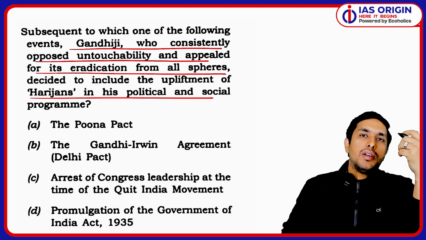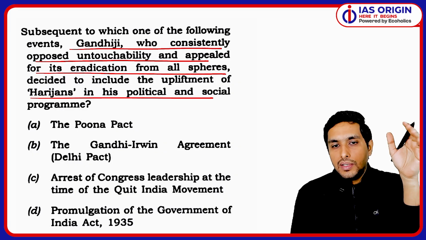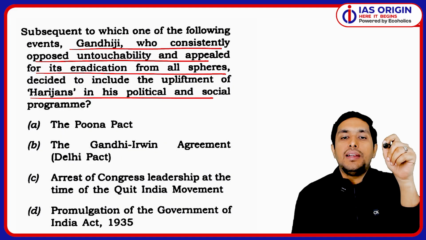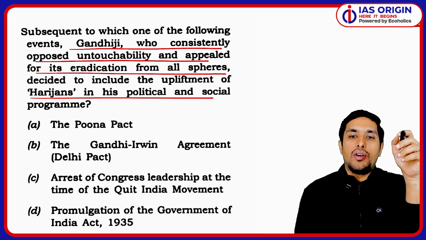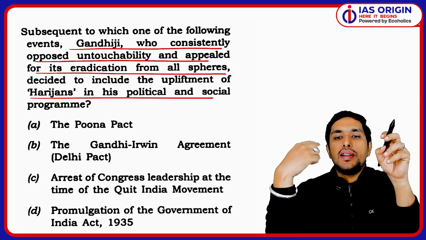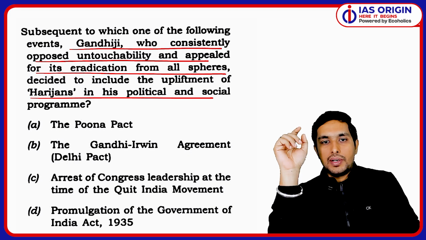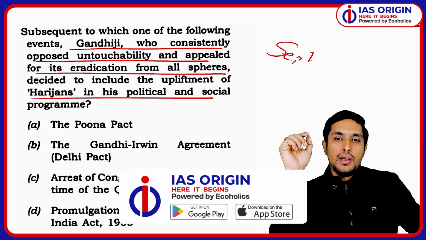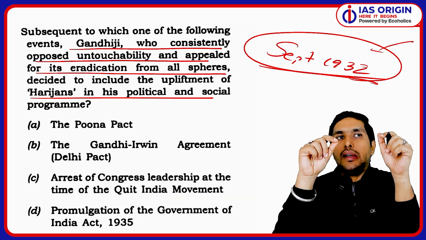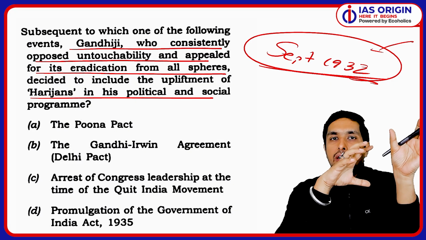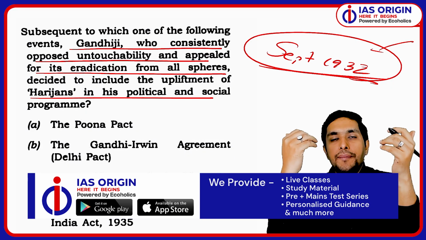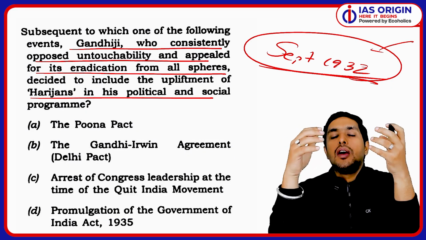Because initially there were words like depressed classes, backward, and untouchables. These were used for certain people. But then Gandhiji said that now we will refer to them as Harijans, or the children of God. This term was very much popularized after the Pune Pact of 1932. Around September 1932, this Pune Pact was signed by Gandhiji and B.R. Ambedkar. Why? Because initially in August, MacDonald, the British Prime Minister, came up with the MacDonald Award. Now, this award was about providing the depressed classes with separate electorates.